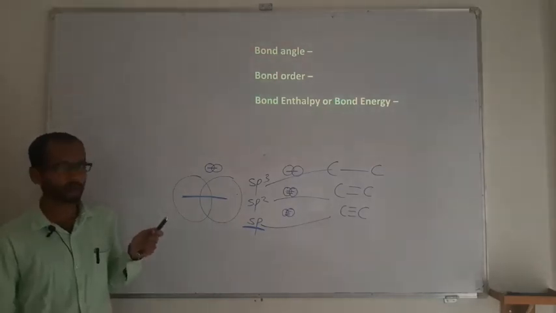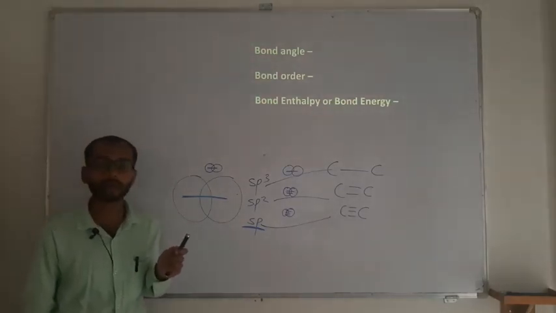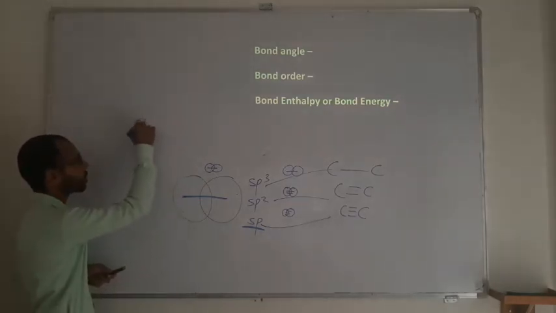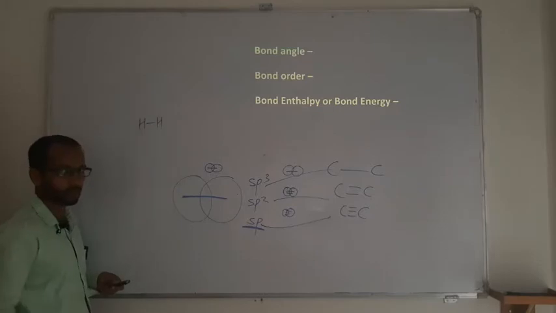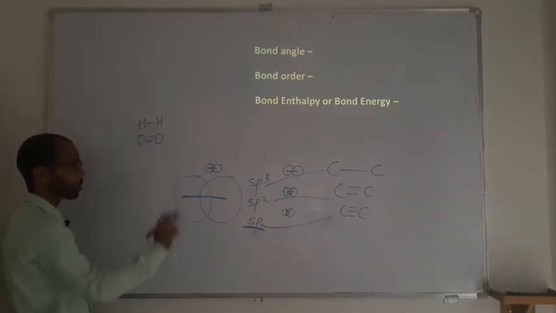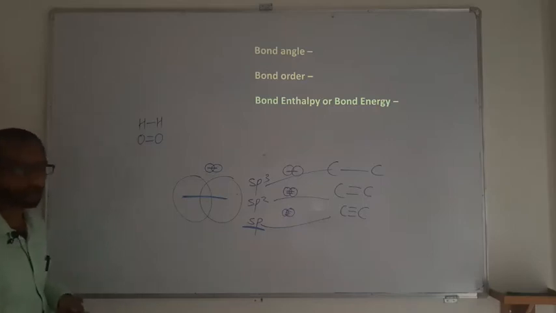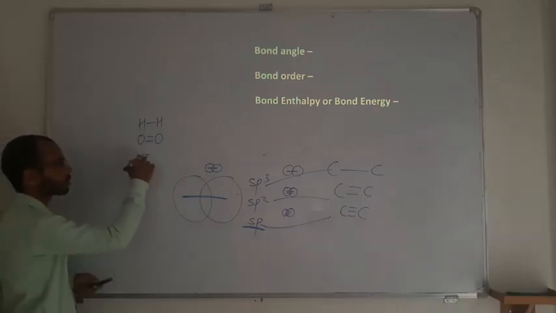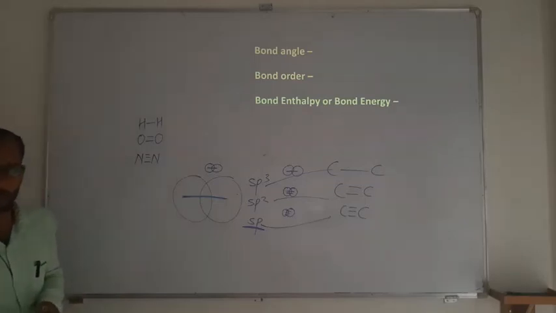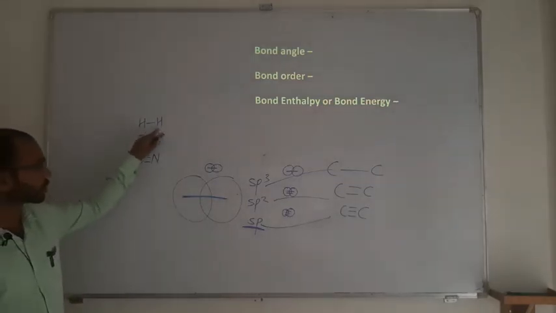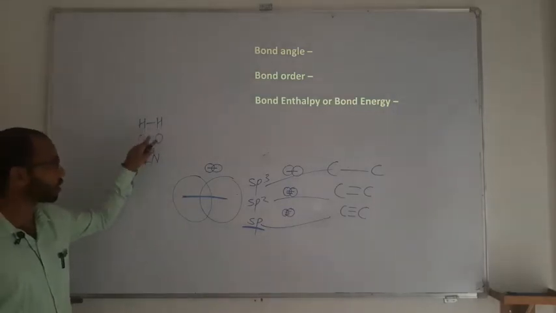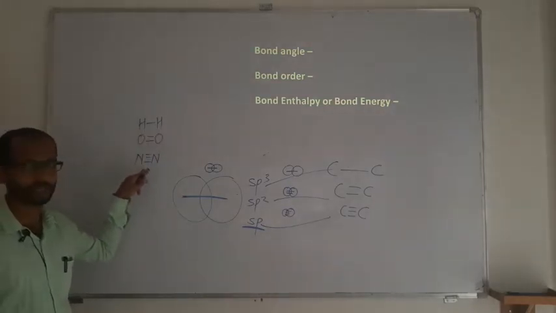You can relate here: bond order means what? This is the number of bonds between the two atoms. Hydrogen always forms one bond, so bond order in the H2 molecule is 1. Oxygen always forms a double bond under normal conditions, so bond order is 2 there. Nitrogen forms a triple bond, again under normal conditions, so bond order in nitrogen is 3. So the number of bonds present between the atoms is called bond order. Hydrogen has 1, oxygen has 2 and nitrogen has 3.